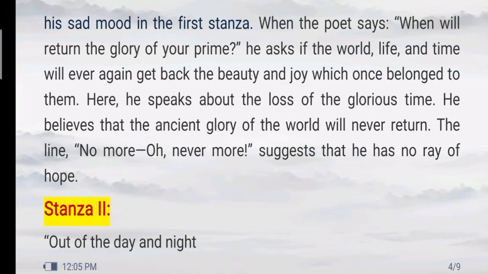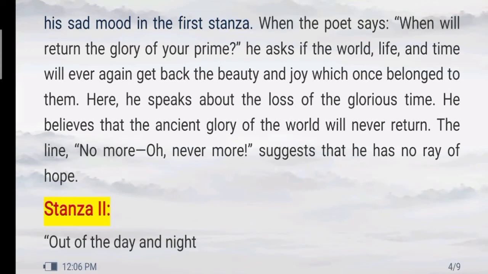When the poet says, when will return the glory of your prime? When he asks this question to the world, life and time, he is actually asking whether his joy, the beauty of nature will come back or not.